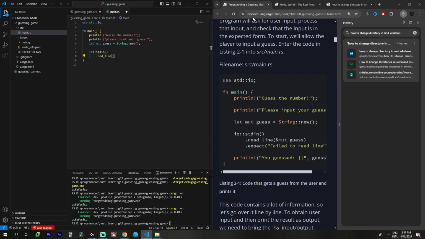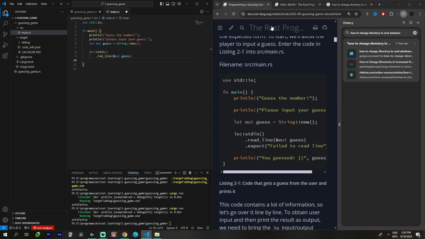Read line. We're gonna borrow the value of guess, the mutable variable. This is important because we're changing the variable, and you can do only one borrow. You can borrow only once if it's mutable.